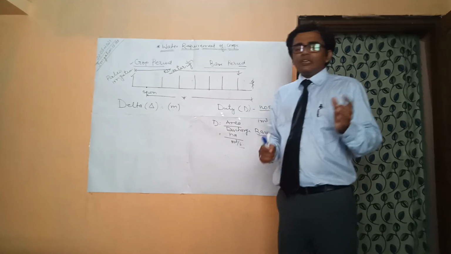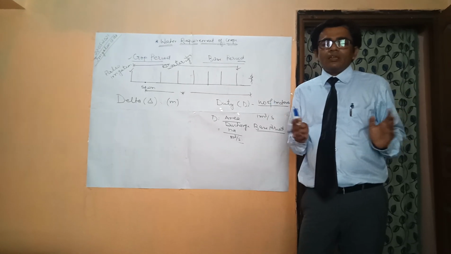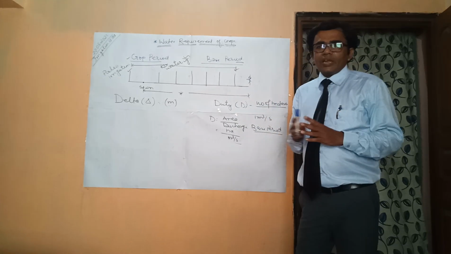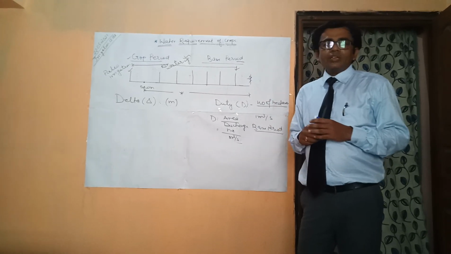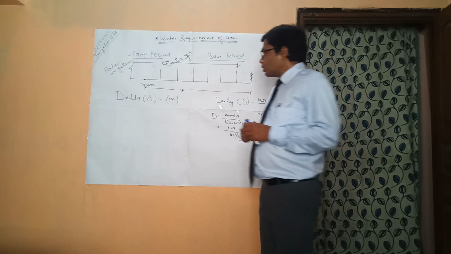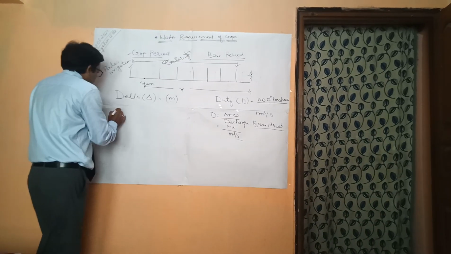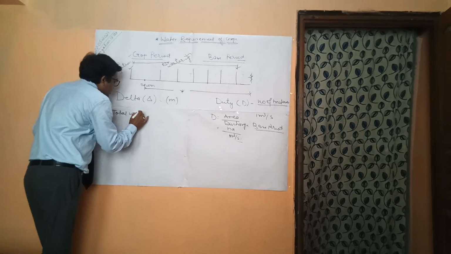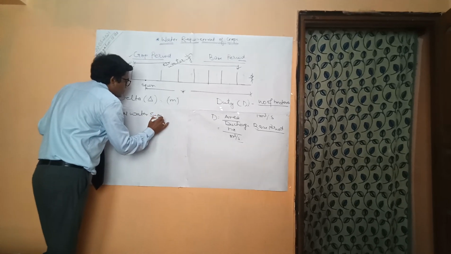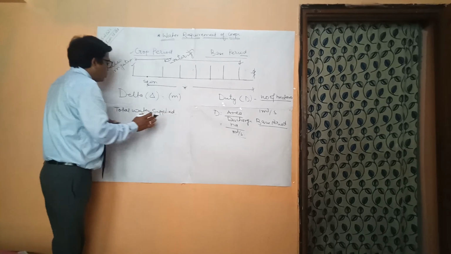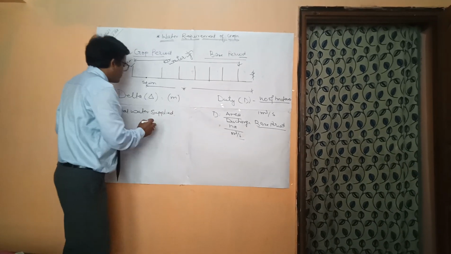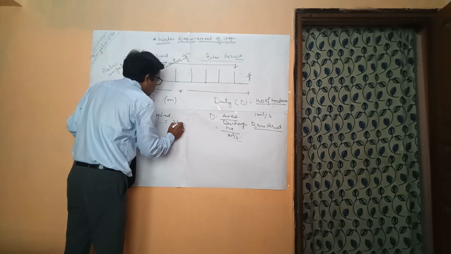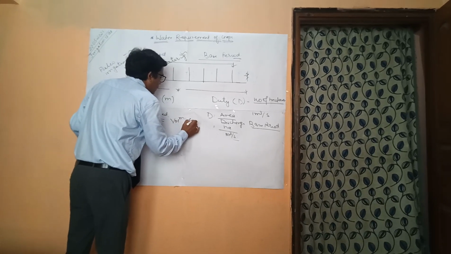So how it will be calculated on the very basic principle. The total water supplied throughout the base period will be equal to the total water applied in the field. So here the volume of water supplied will be equal to the volume of water applied in the field.